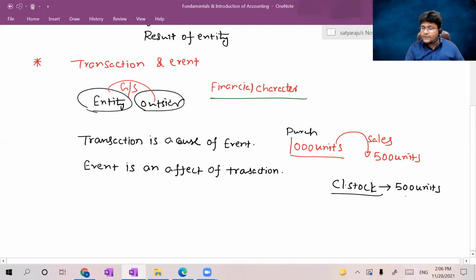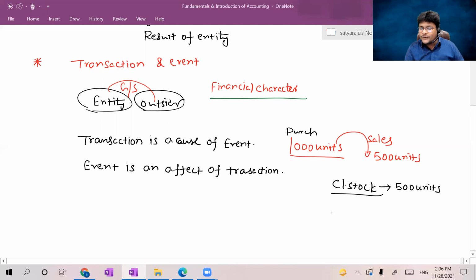How did I derive this closing stock of 500 units? Such a closing stock was derived due to purchase and sale of goods, which are transactions and are the cause for this closing stock. Do you agree, guys? Then coming to event, event is an effect of transaction.